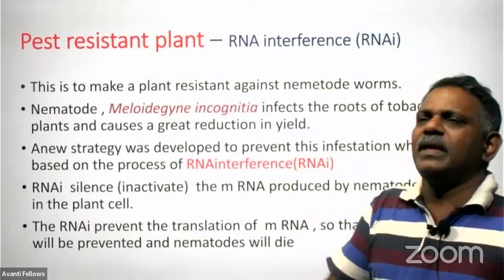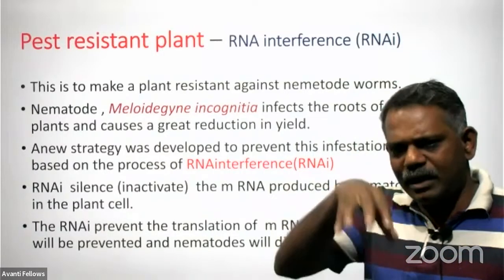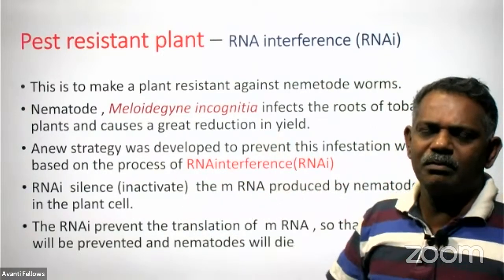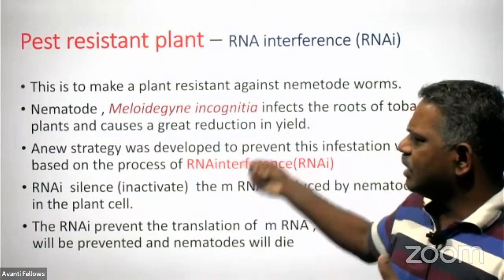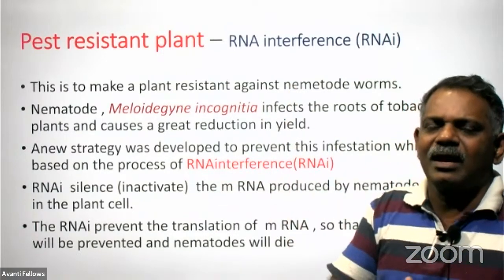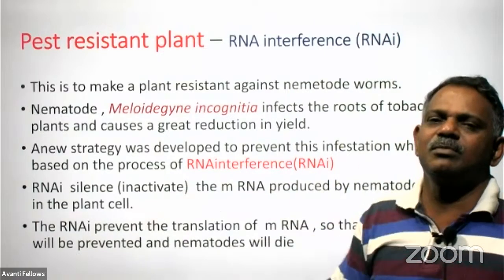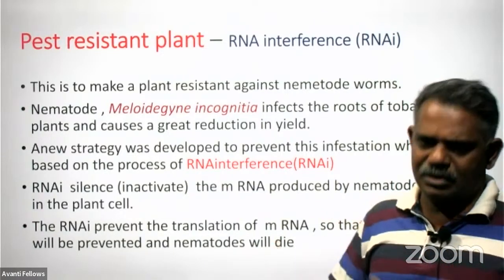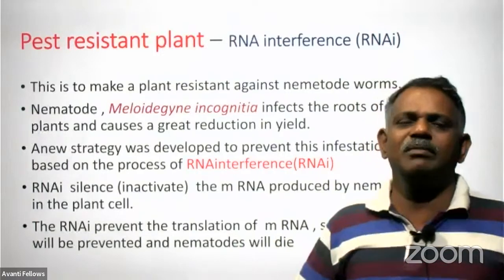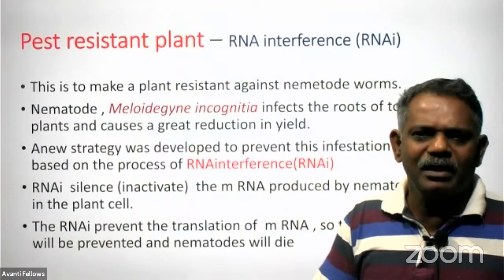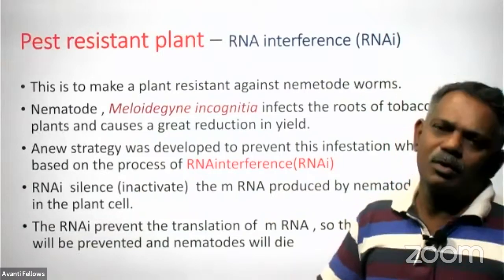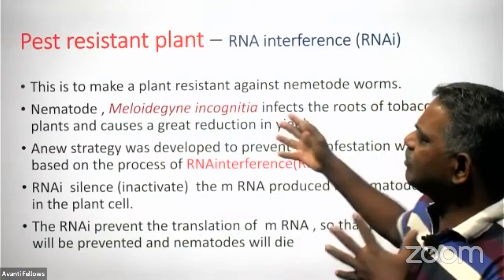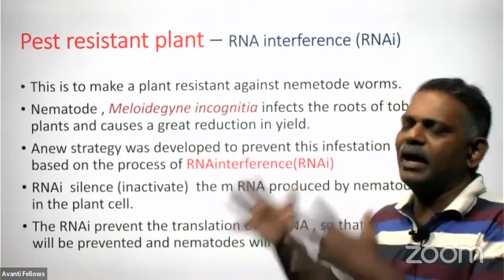Whenever the nematode worm produces mRNA in the plant cell having RNAi, it cannot produce its protein, because the mRNA produced by this nematode worm will be silenced and cannot go for the translation process, so it will not be able to multiply in the plant and the plant gets resistance. If it is not possible to multiply in the body of a plant, the nematode worm never infects this tobacco plant, because the purpose of the nematode is to multiply. It is not possible if RNAi is there in the tobacco plant.